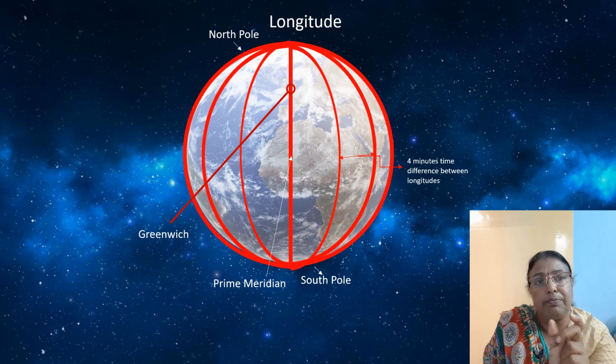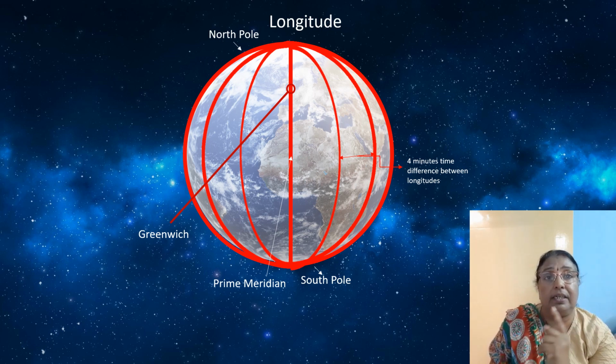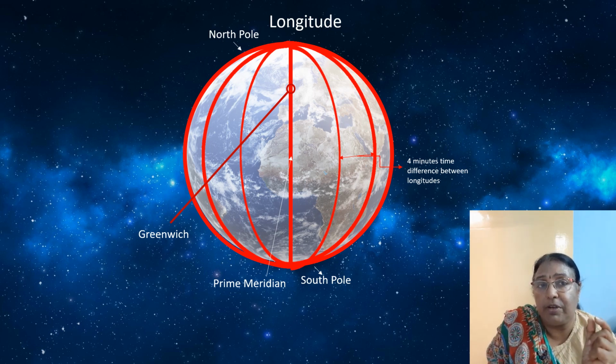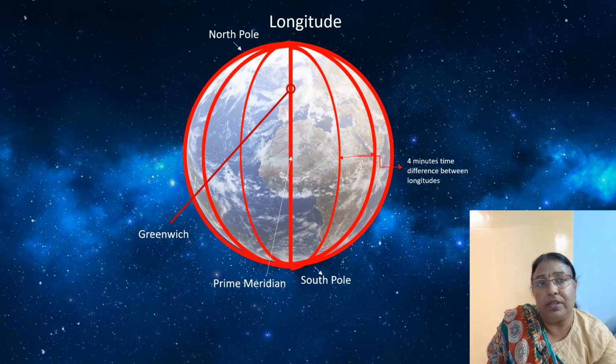And the distance between two longitudes is not the same. It varies. At the center, around the equator, if you look at the globe, you find the distance between the longitudes is more. As it goes near the poles, you find the distance becomes less. So these are the characteristics of longitudes or meridians.